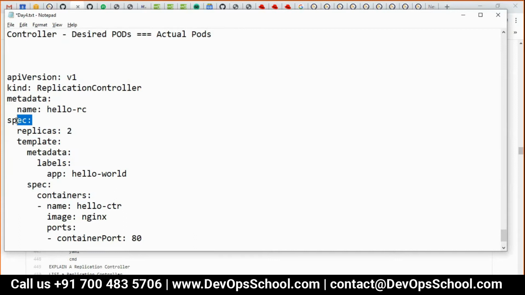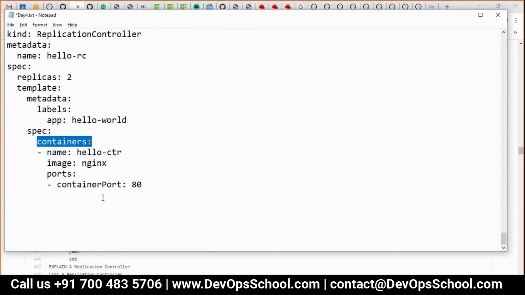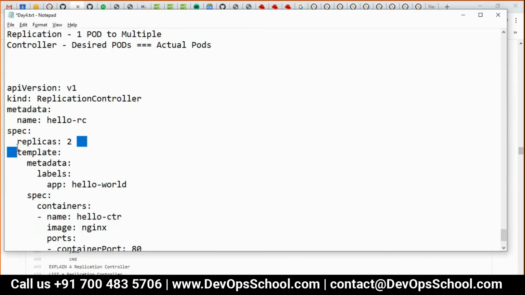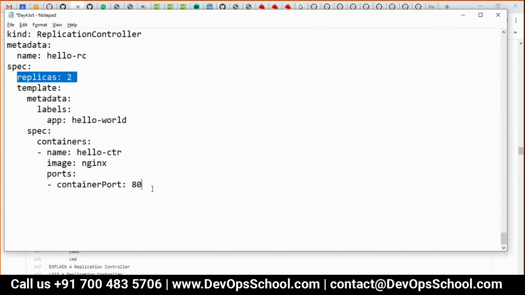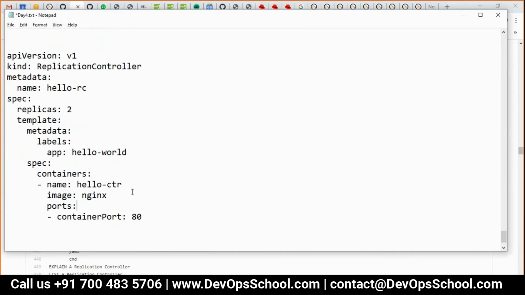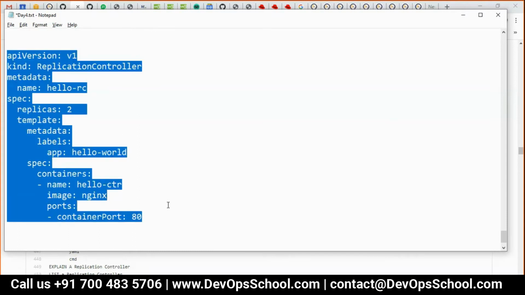This specification has a pod template with a set of containers, one container. So how many pods do you want? Two. Each pod, how many containers? One. So same thing you have it here.